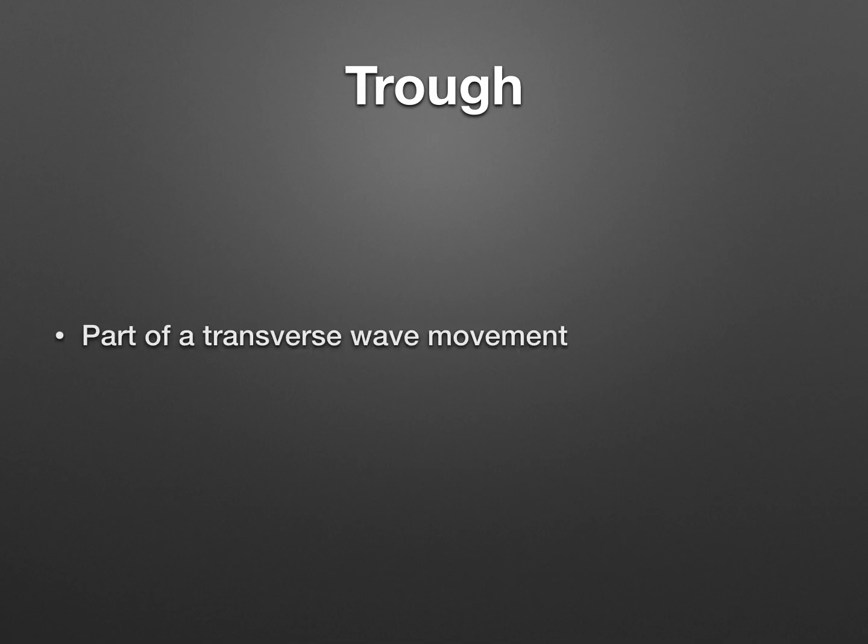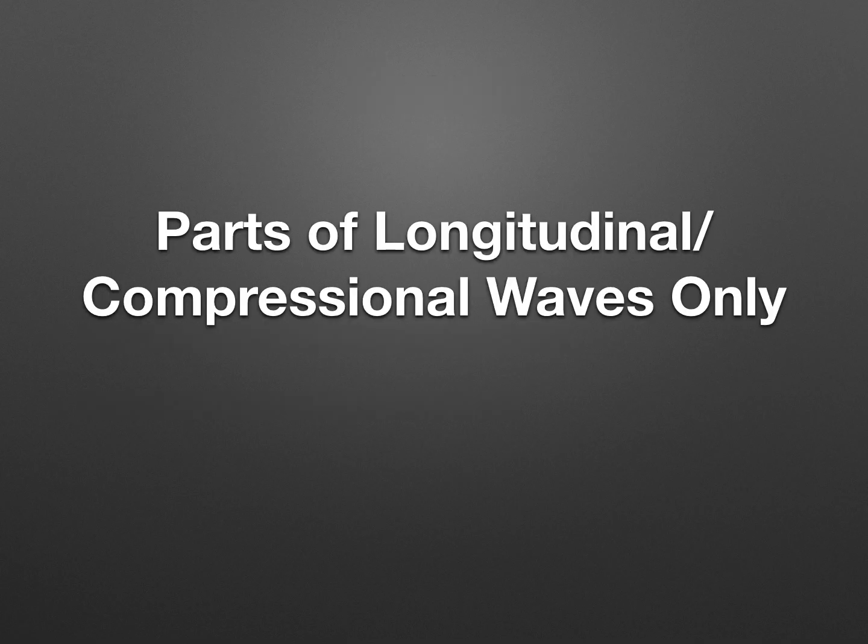The other part that is found in transverse wave movement only is the trough. Just like a pig trough, it is the lowest part or valley of the wave. So this is the lowest part, the valley, of a wave. Crest and trough are only found in transverse wave movements, and we will discuss them more when we start to draw and label waves.